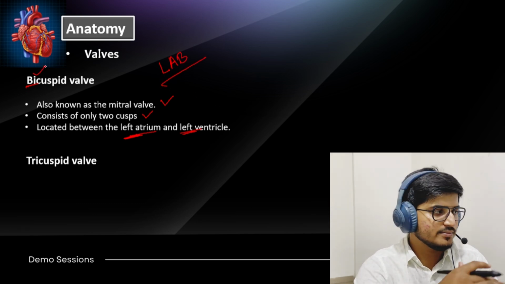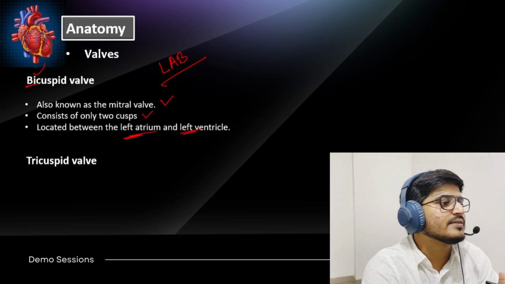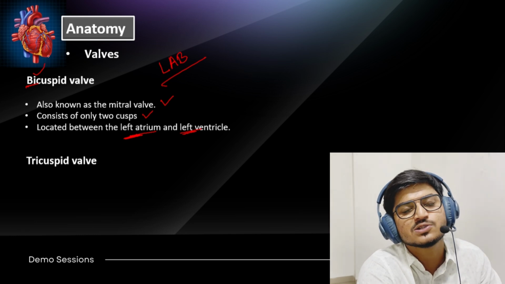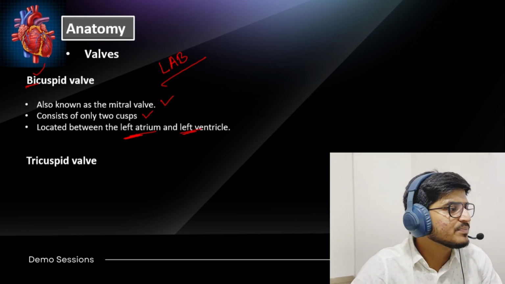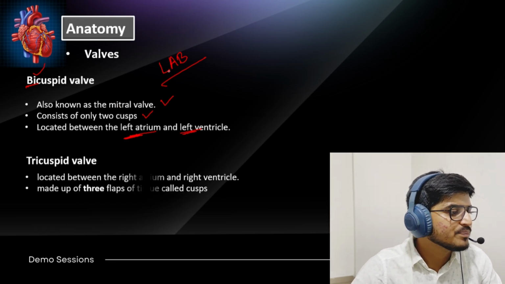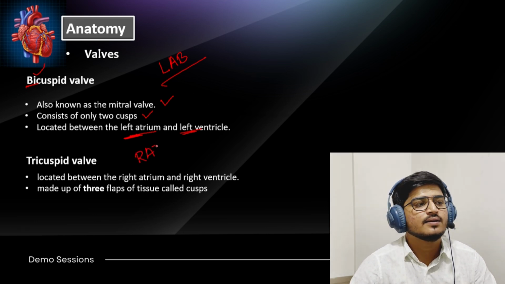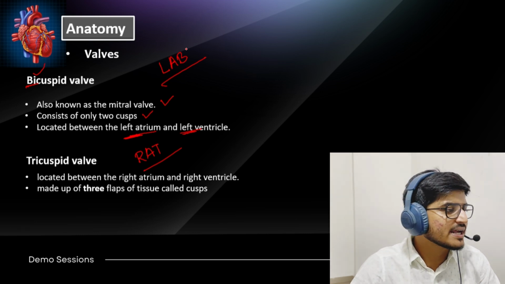Students often get confused among right atrium bicuspid, right atrium tricuspid, or left atrium bicuspid. So this is a very important mnemonic that students can recall by LAB RAT: LAB means left atrium bicuspid, RAT means right atrium tricuspid.